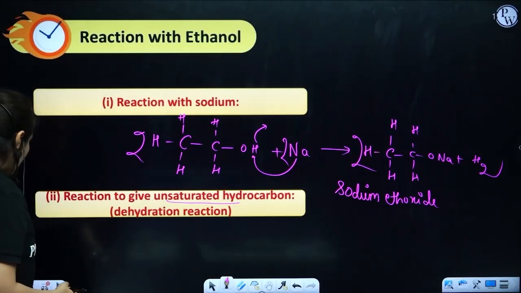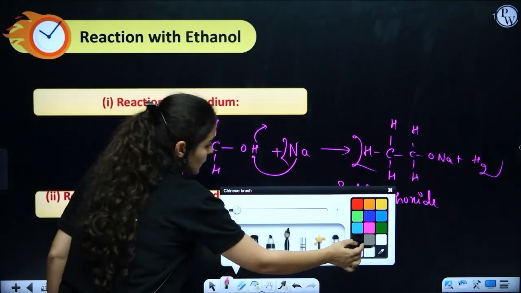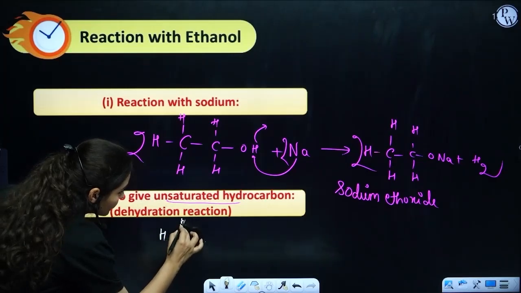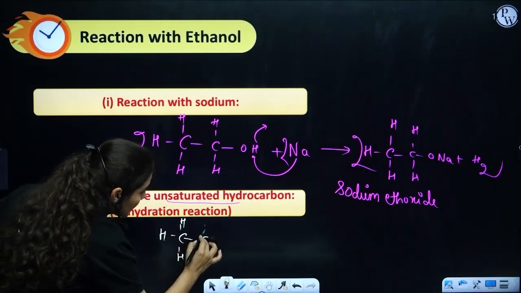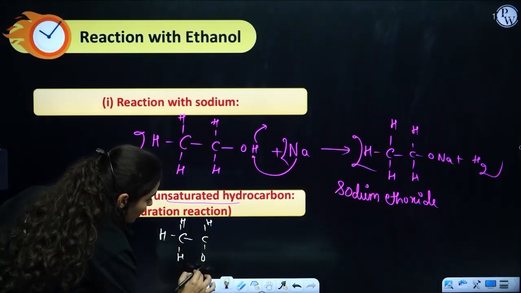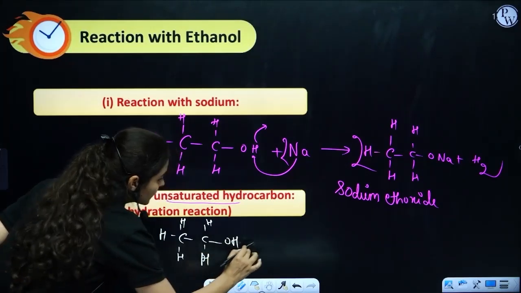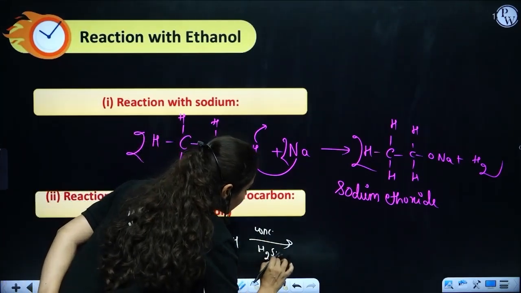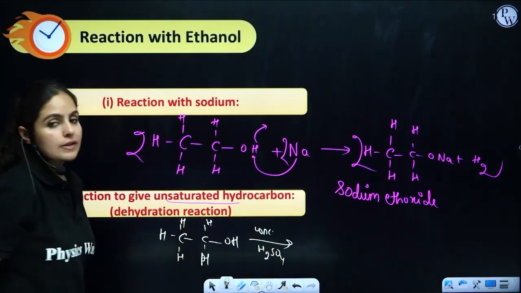Now, how does dehydration reaction happen on alcohol? CH3CH2OH, that's the structure of ethanol in presence of concentrated sulfuric acid. Now, please note this, it comes in your board exams also.